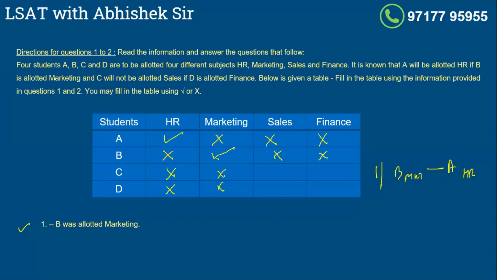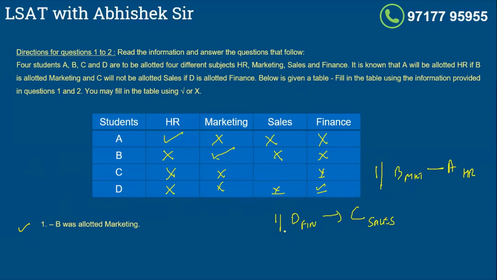Now look at the second information. Second says if D is allotted finance, C cannot be allotted sales. Right? So guys, if I give finance to D, only sales would be left with C. But if I give finance to D, I cannot give sales to C. So C will not be allotted any subject, which is not allowed.